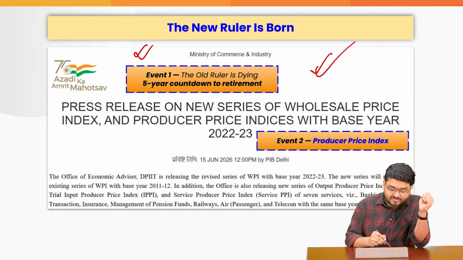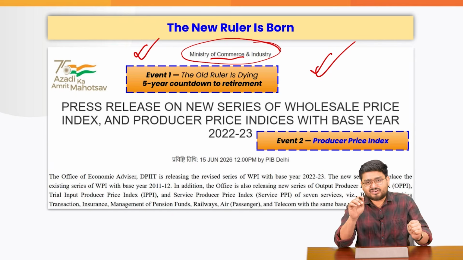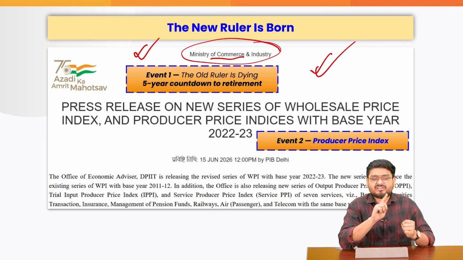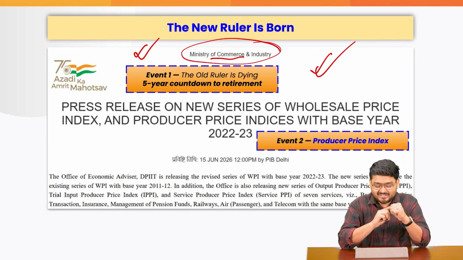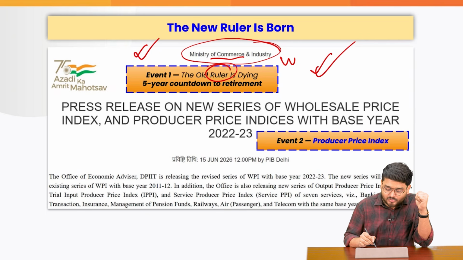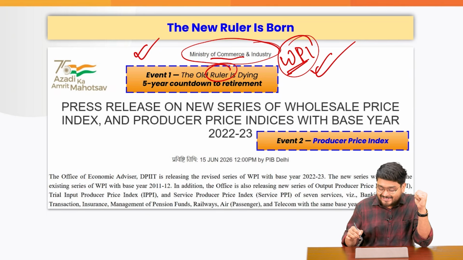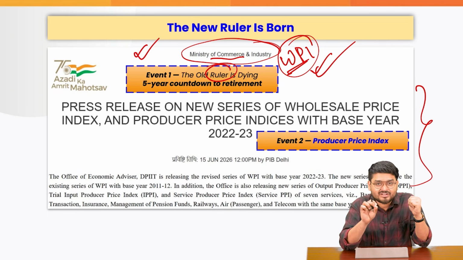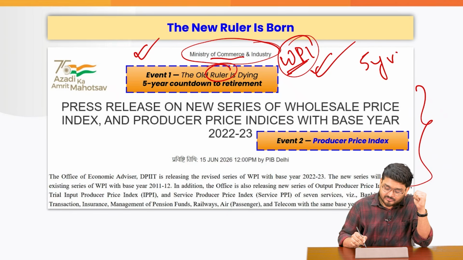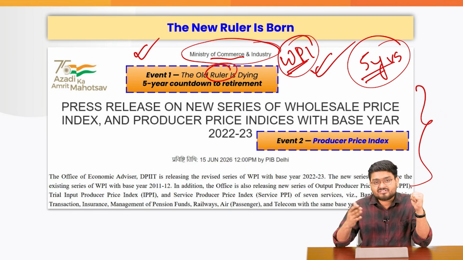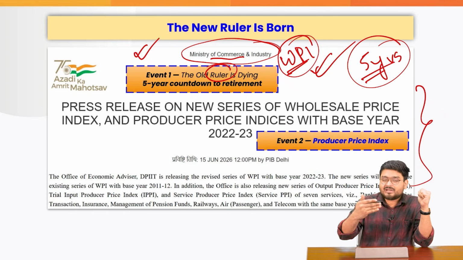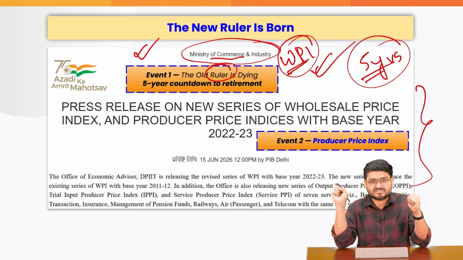If you look at this PIB article, which has been submitted by the Ministry of Commerce and Industry, two major events happened. Firstly, the old ruler is dying. Old ruler means the WPI. Because the government in this notification has told that within the next 5 years the WPI will be phased out, and also in this new WPI series there have been 7 new changes.